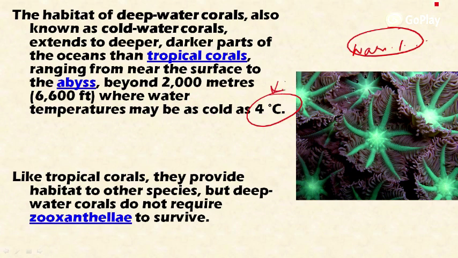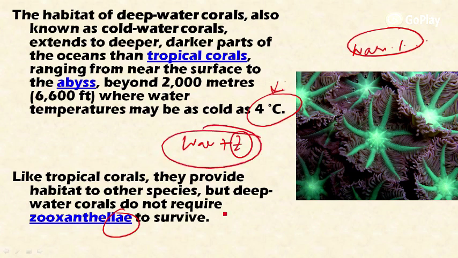They do not require the zooxanthellae. These cold water corals do not require zooxanthellae to survive. This is important here. Whereas the warm water coral reefs require zooxanthellae in association for their survival. But these cold water corals do not require zooxanthellae, and they are present on the Norway coast.